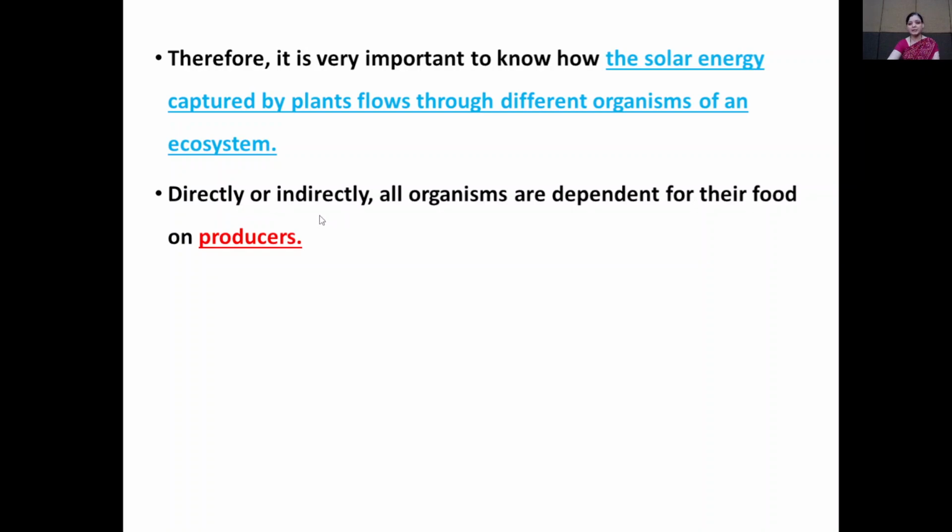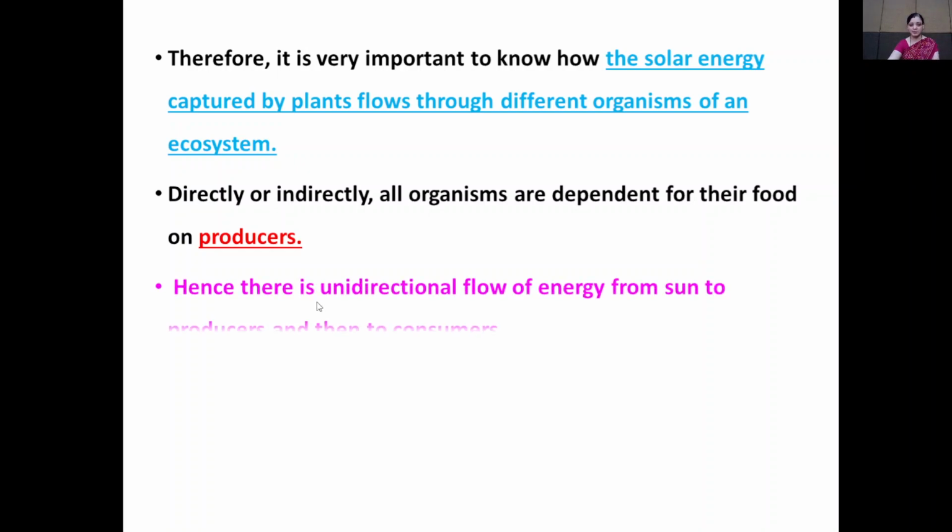Directly or indirectly, all organisms depend for their food on the producers. Producers prepare their own food material by using CO2 and water in presence of sunlight and the chlorophyll pigment. So heterotrophic organisms depend on the producers for their food requirement.